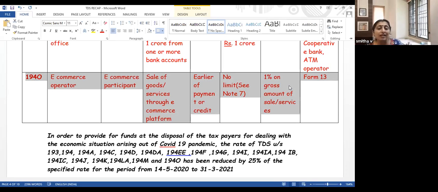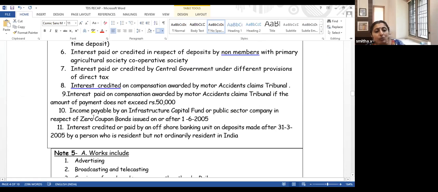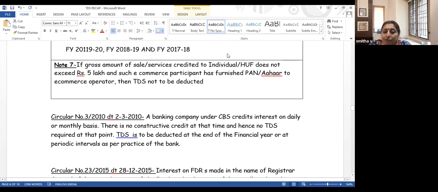What is the total sale that has happened in Amazon on behalf of Samsung? That is the amount on which TDS is to be deducted. And if you want to get a lower tax deduction, form number 13. But let us see what is this note given there. Under 194O, there is a note 7. What does that say? If the gross amount of sale or service credited to an individual or HUF does not exceed 5 lakh, and such e-commerce participant has furnished PAN, then TDS is not to be deducted.